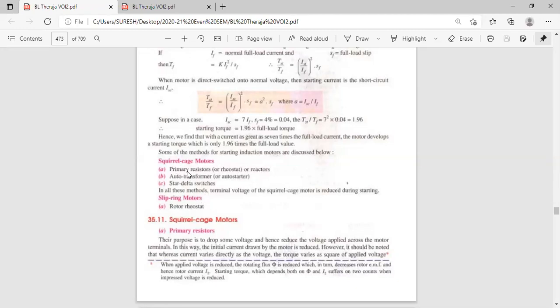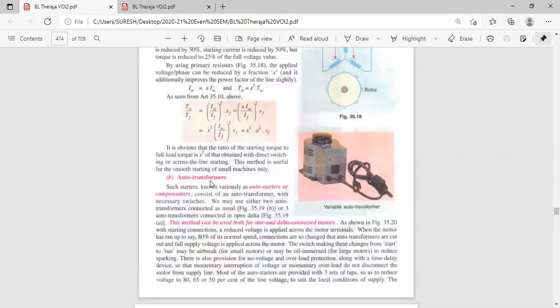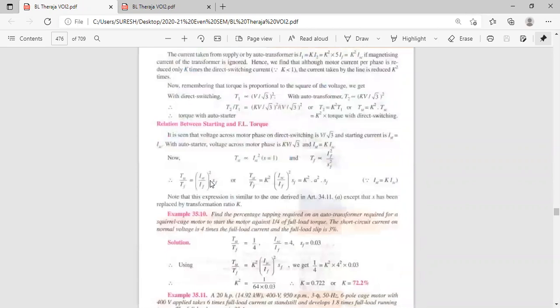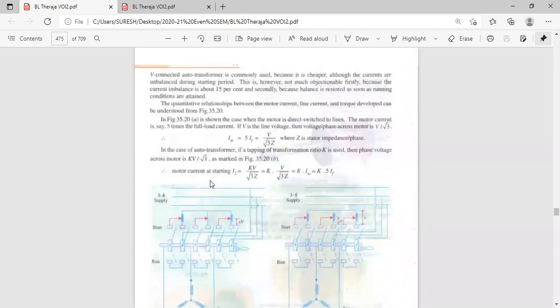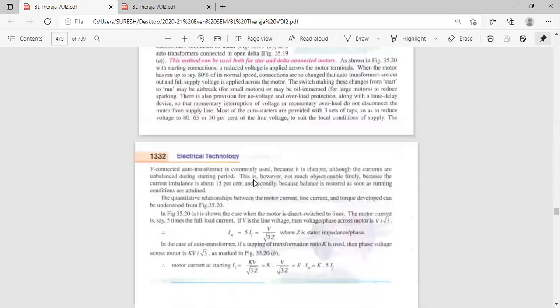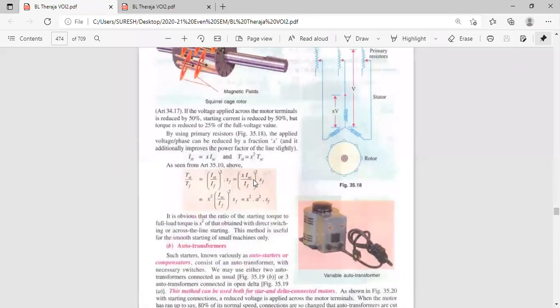Now I'll start the first method. Squirrel cage motors: the first method is primary resistors, the second method is auto transformer, and the third method is star delta switches. We will discuss them one by one.